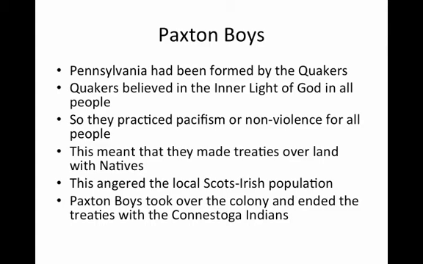This also meant that they made treaties over land with natives. Eventually, this angered some of the other migrants who were not Quakers in the community. For example, the local Scots-Irish population. Part of this group, known as the Paxton Boys, eventually took over the colony and ended all treaties with the Conestoga Indians.